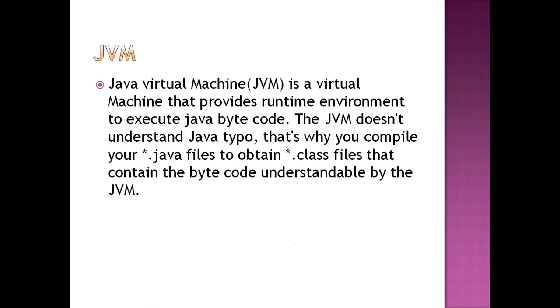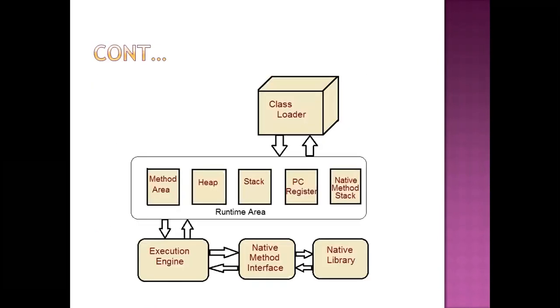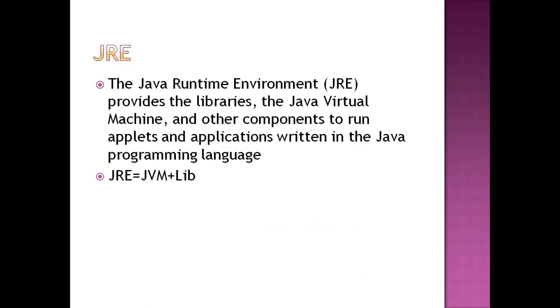That is why we can give the JVM architecture. We can say that there is the class loader, method area, heap area, stacks, PC registers, native method stacks, execution engine, native method interfaces, and native libraries. These all are the architecture of the JVM.